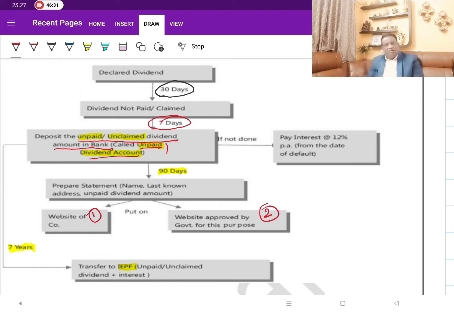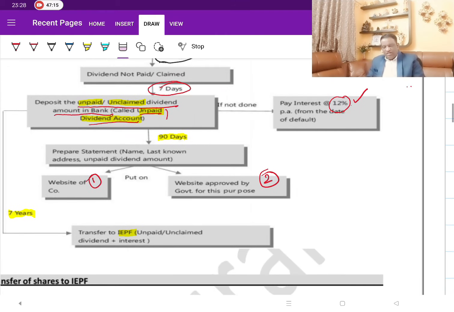What happens if the company fails to transfer within 7 days? Then they have to pay interest at the rate of 12% for the delay in transferring. But mind you, this 12% you shouldn't confuse with 18%, which we will be learning at a later point of time. From the examination point of view, this 18% is important, but as of now I am not talking about it. So let's close this at this stage, but be mindful that this 12% is totally different from the other 18%, which is about the interest that the company has to pay for unpaid dividends. For exam purposes, remembering that 18% will help you more. I will come to it.